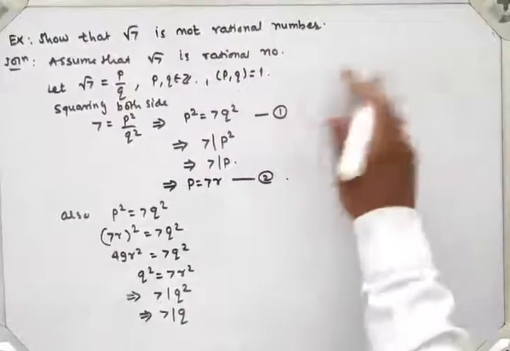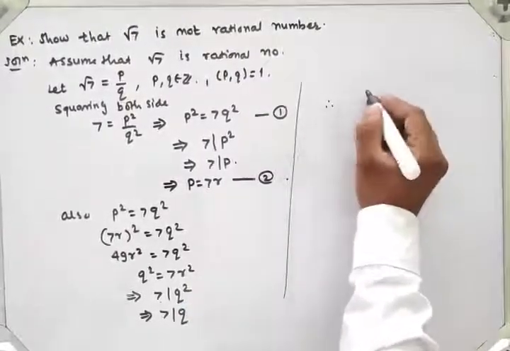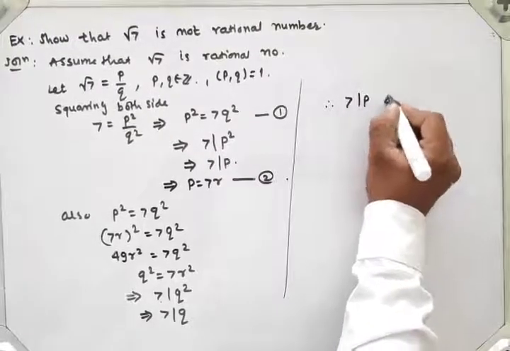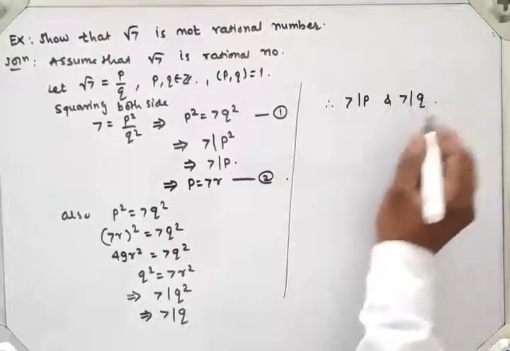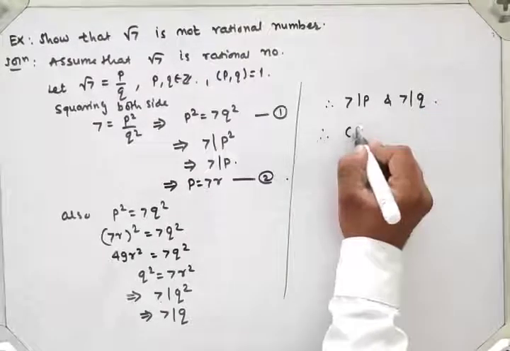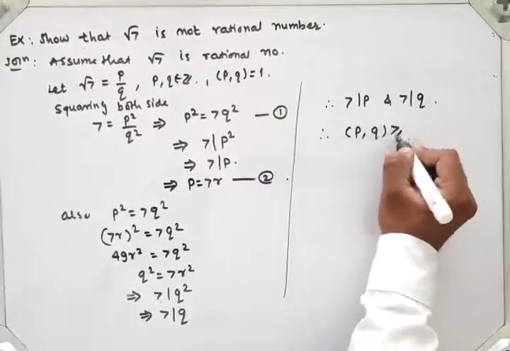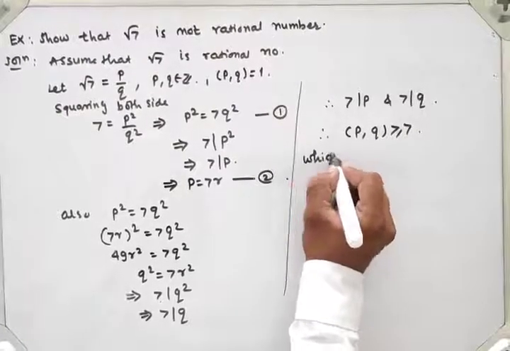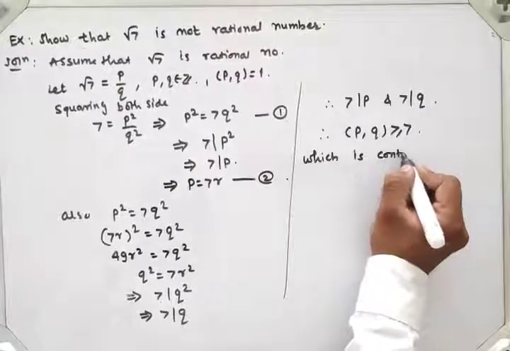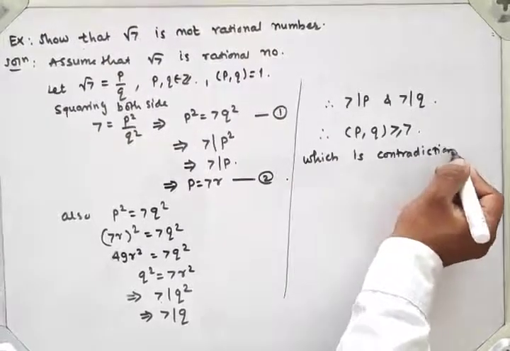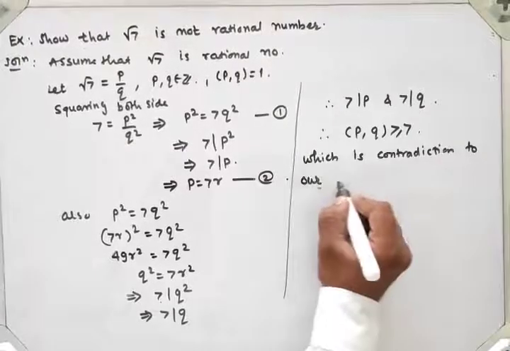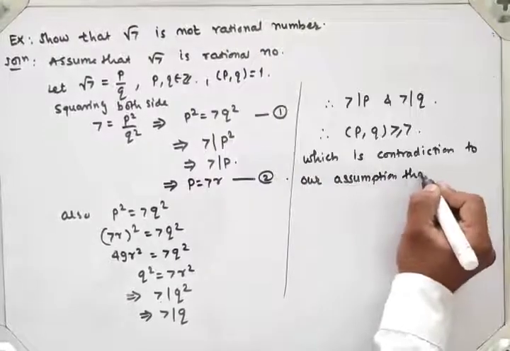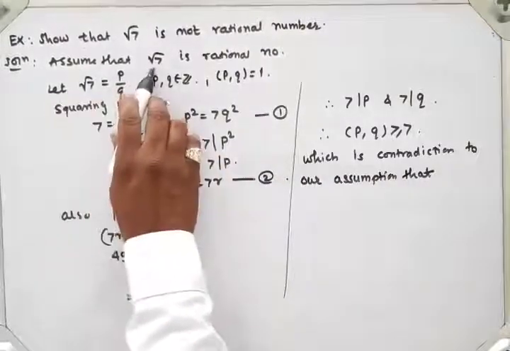Therefore 7 divides p and 7 divides q. Therefore GCD of p and q must be greater than or equal to 7, which is a contradiction to our assumption. What we have assumed is that square root 7 is a rational number.